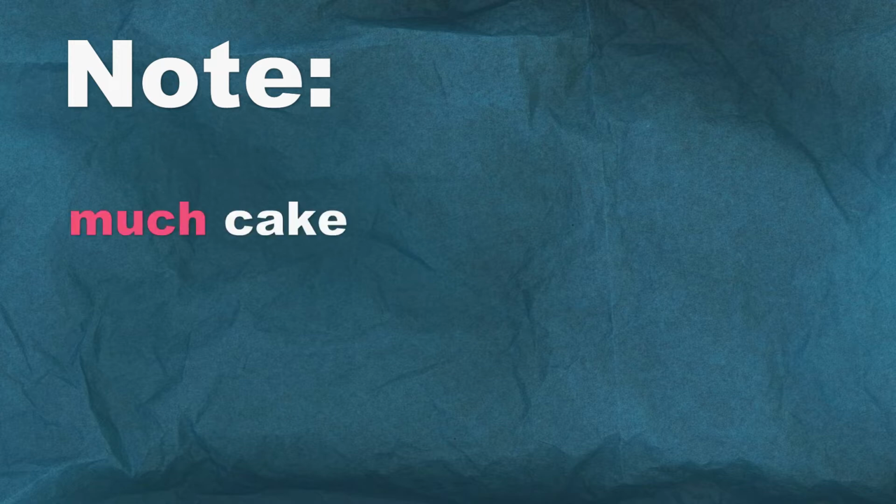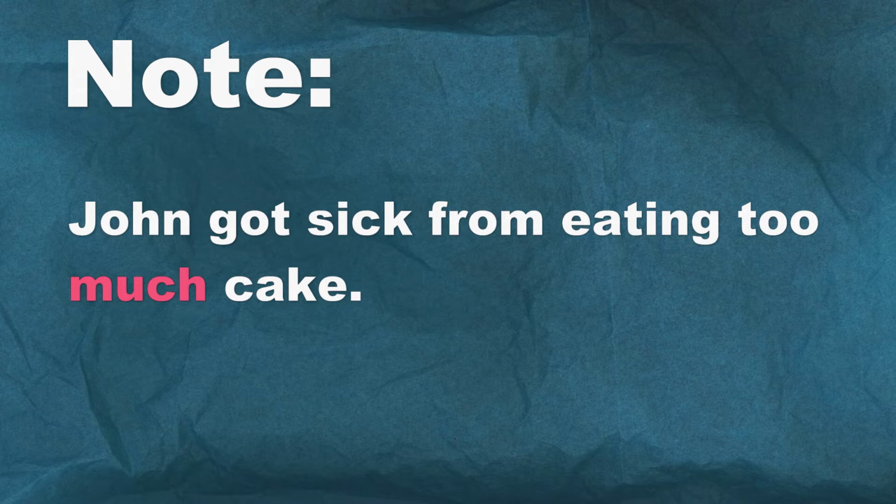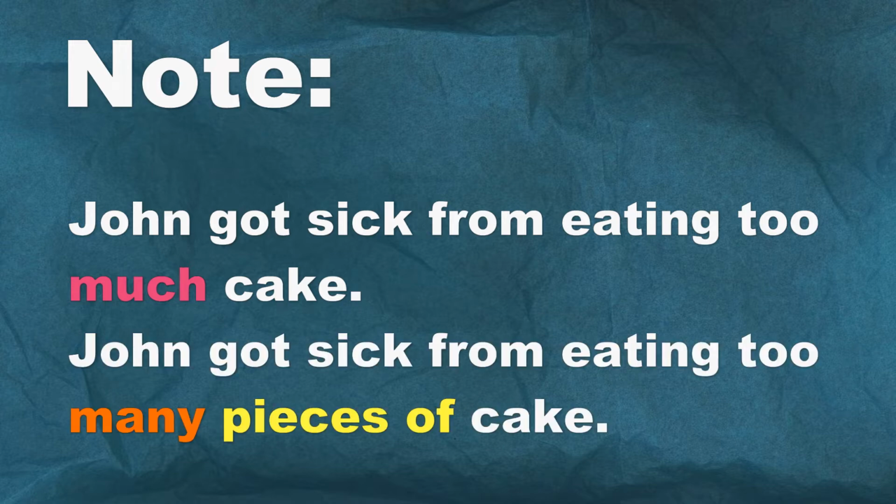Now, these last couple of examples can be a little tricky, and let's take a closer look at them. We said much cake and much water, but it turns out that you can also say many pieces of cake. So in other words, John got sick from eating too much cake is really saying the same thing as John got sick from eating too many pieces of cake.